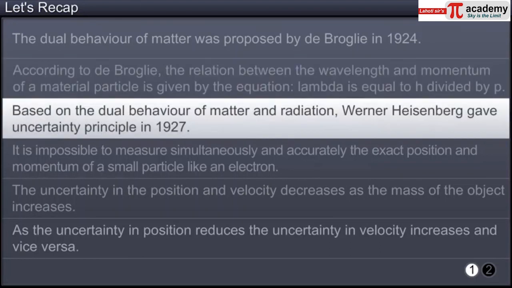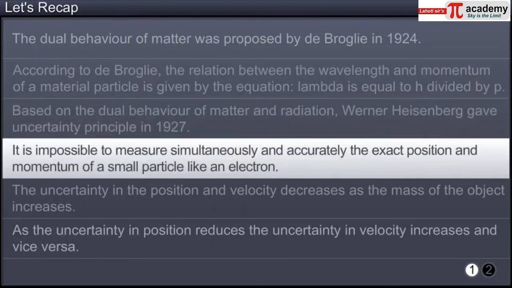Based on the dual behavior of matter and radiation, Werner Heisenberg gave uncertainty principle in 1927. It is impossible to measure simultaneously and accurately the exact position and momentum of a small particle like an electron.